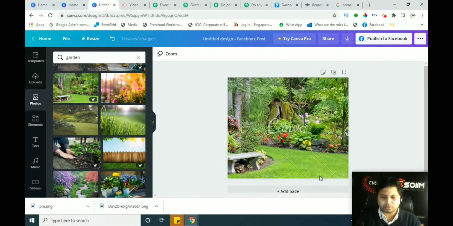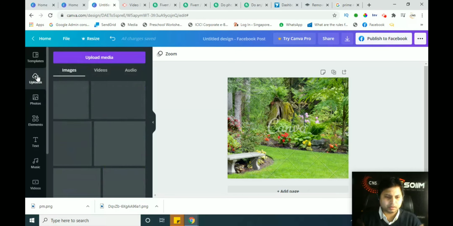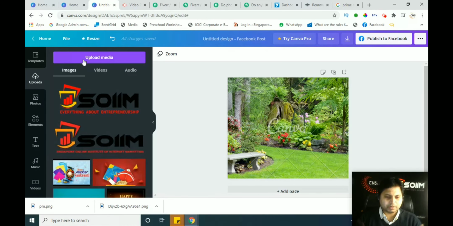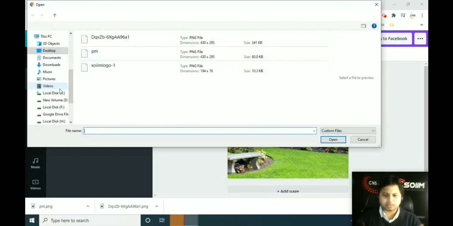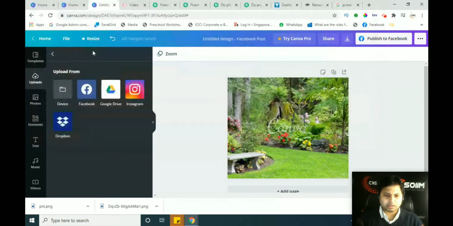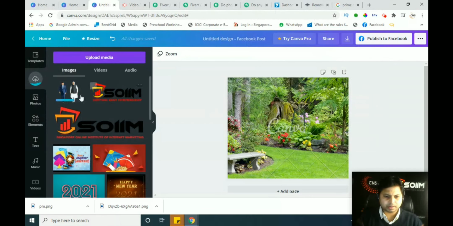Now I want to insert the image of PM India and PM Italy. So how are we going to do this? Simply click on upload. Upload the removed-background picture which you have done. Now simply click here, click the device, choose the location. This is the location here, and this image is coming here. Click on this part.